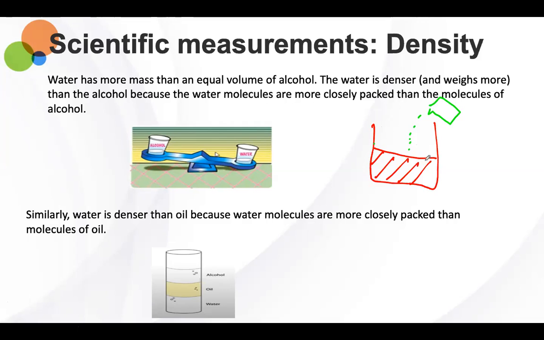Which one would be at the top, the alcohol or the water? The alcohol, sir. Why would the alcohol be on top? Because it's less dense, sir. The water would be at the bottom because the density of the alcohol is low. The density of the alcohol is much lower than the density of the water. So essentially, the alcohol will be at the top.